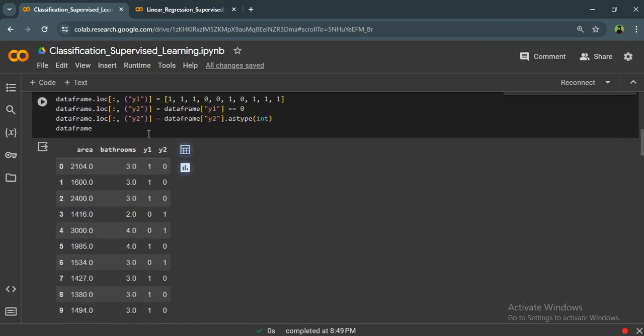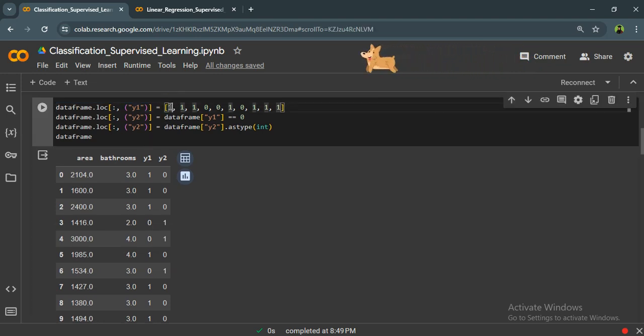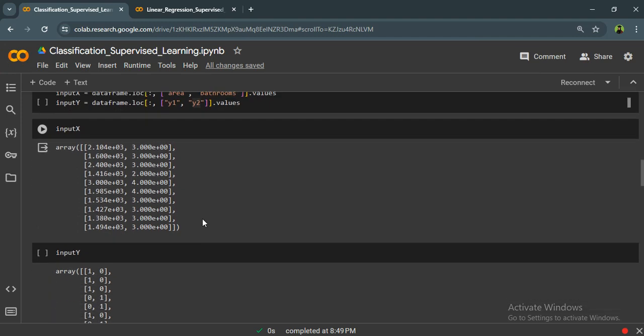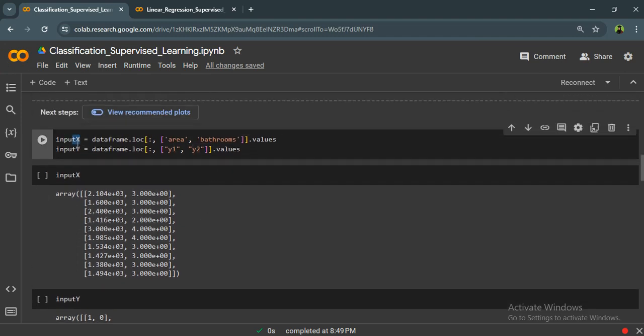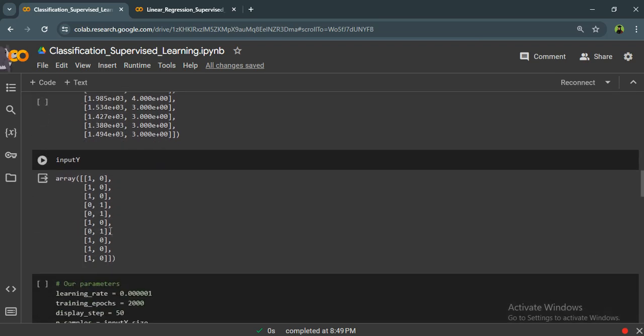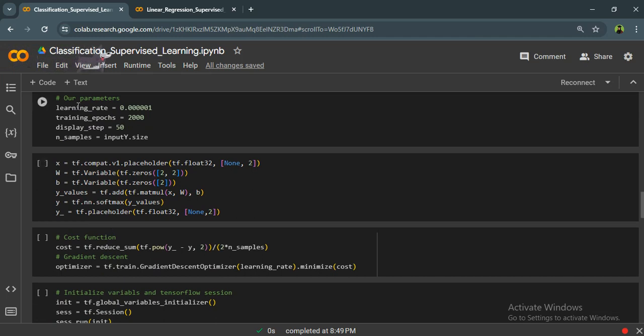So, now, what will be our output? The output will be whether I want to buy this house or not. If I liked the house, I will have the number 1, and otherwise I will have the number 0, meaning that I don't want to buy this house. Okay, so as you see, we have the inputs and outputs here. For the next step, I just defined them as input X and input Y, and printed the inputs and outputs for seeing better.